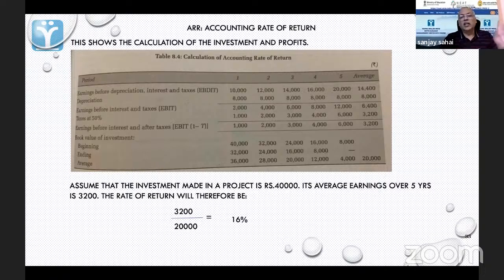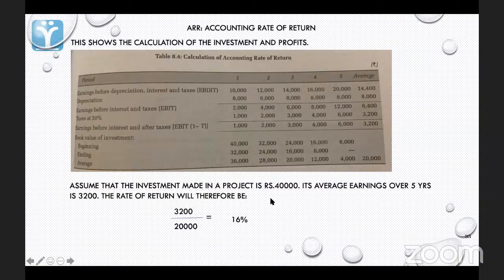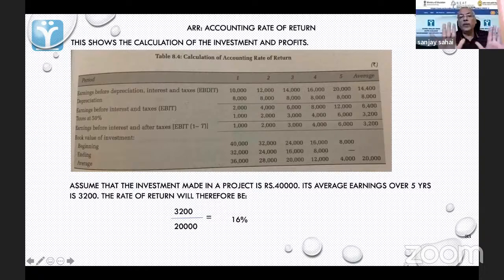You understand? Without interest, you are earning 16%. And let's say the interest rate was 10. Then the difference is 6%. So you are doing better than the interest rate. It is just like internal rate of return. Internal rate of return also, what are we saying? We are saying that if the IRR is higher than the opportunity cost, then I am good. Then I should accept the project. Something similar is happening here.